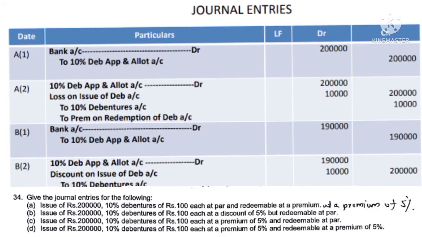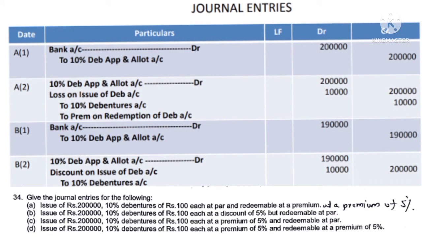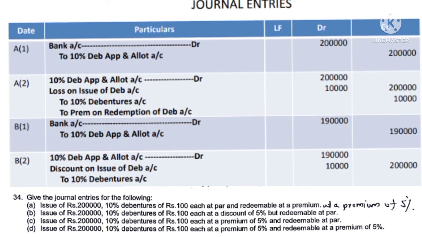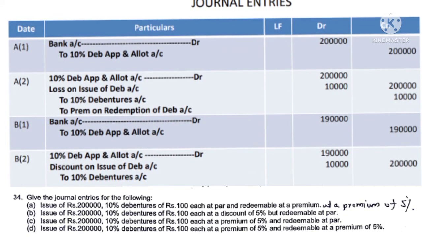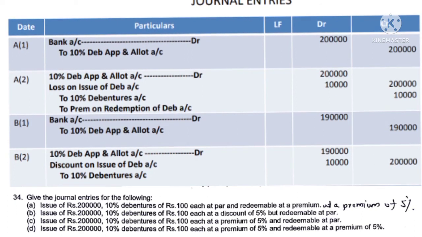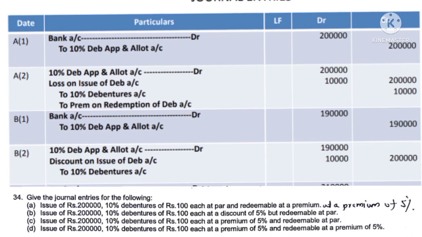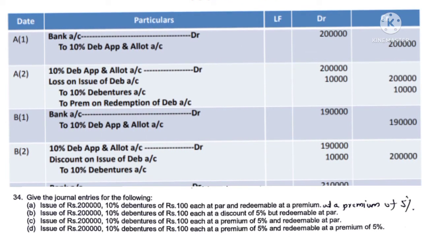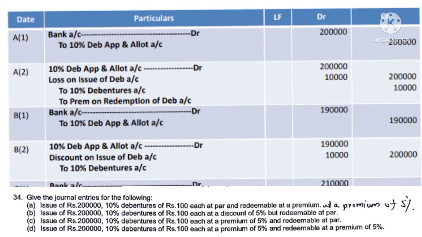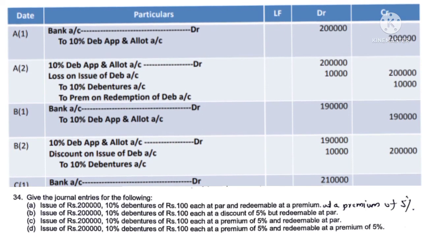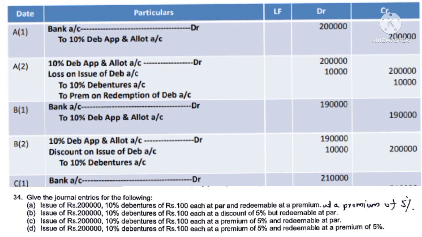Then question number 34. Question number 34 is about debentures. Here 4 different situations are given. For each situation you have to pass 2 journal entries. First one is for receipt of the application and allotment money, and second one is for transfer of the money to the debenture account. Here situation A is 2 lakhs 10% debentures of rupees 100 each issued at par